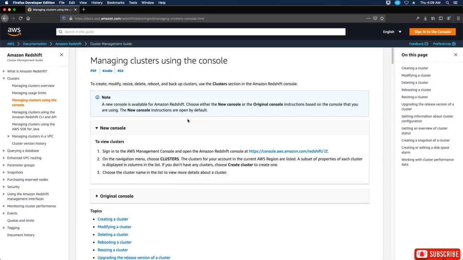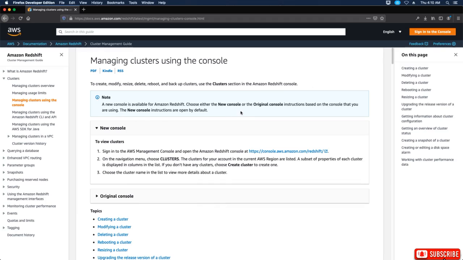All right, welcome back. So in this video, we're going to talk about managing clusters using the console. To create, modify, resize, delete, reboot, and backup clusters, use the cluster section in the Amazon Redshift console. Note, a new console is available for Amazon Redshift.